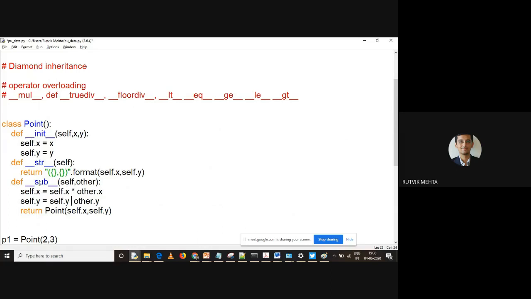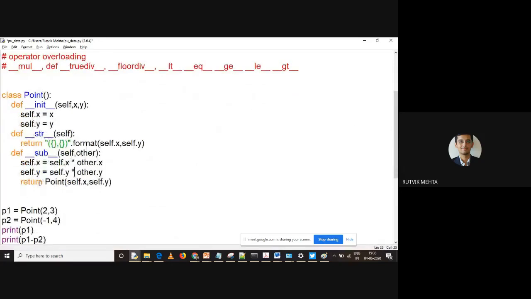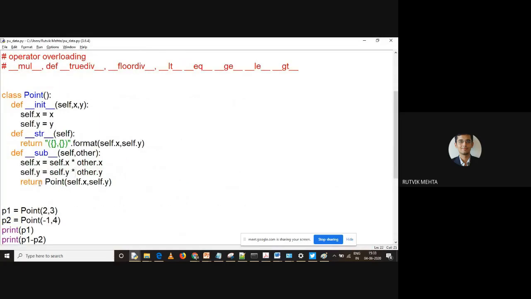So writing the correct logic here is also important. If you don't write correct logic, even if you are applying a subtraction operation over here, the logic which is going to be implemented is multiplication, right? So see, multiplication is coming out. So it is important to understand how you overload it, what the methods are which are being used, and second is what logic you want to implement with the overloading, right? So this is how you can overload str and this is how you can overload sub, right? And this is known as overloading.